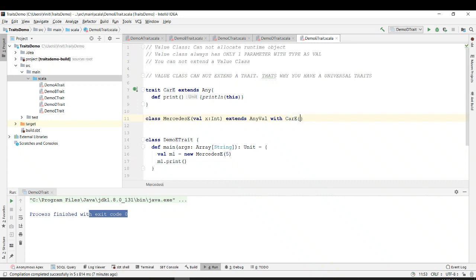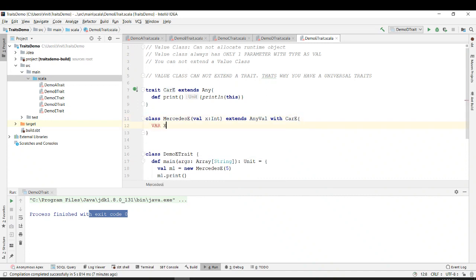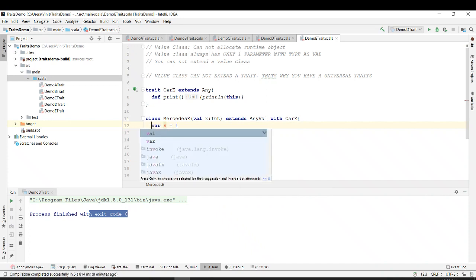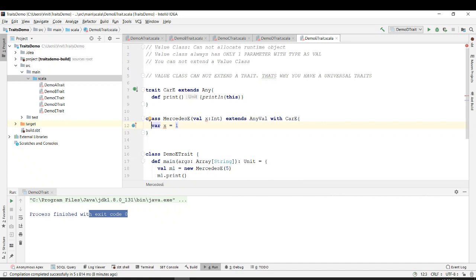Moreover, you cannot define a variable inside it, like val x = 1. You cannot do this. If you see over here, it already gives an error. Also, if I make it a y, it says field definitions are not allowed in a value class.